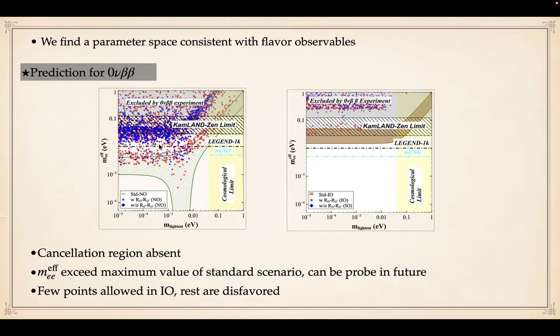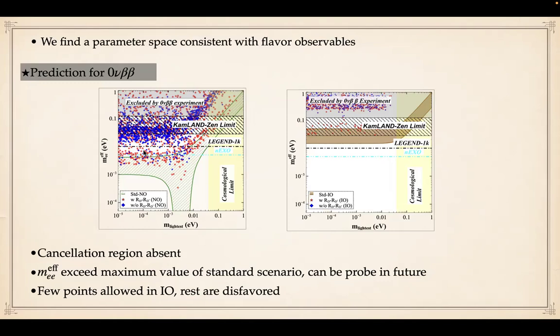And we found that for a substantial parameter space, the leptoquark contribution is very high compared to the standard contribution, and we can use this stringent limit given by KamLAND-Zen to further constrain the leptoquark parameter space.